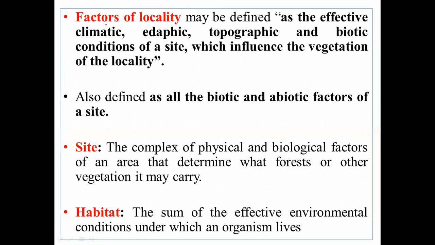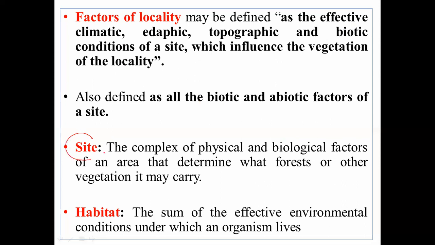If you put it in the simplest form, it is the influence of all the biotic as well as abiotic factors on a particular site. The abiotic factors include the climatic, edaphic and topographic; the biotic factors are mainly animals, plants and everything. All these parameters will influence the particular site. That is the simple meaning of the factors of locality.